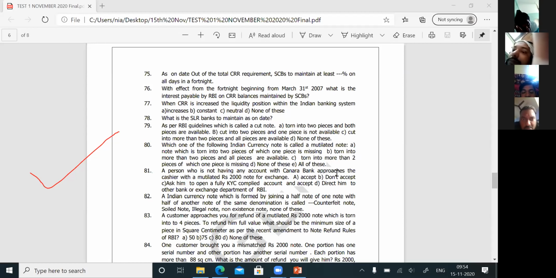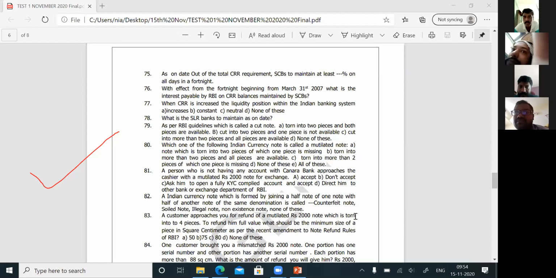Last Sunday we discussed up to question number 78. Now we are going to question number 79. From question number 79 onwards, a few questions are there with regard to note refund rules of RBI. In day-to-day banking we come across the concepts of a soiled note, a mutilated note or a cut note, etc. These are RBI guidelines, and in IBPS there are certain questions on this subject.